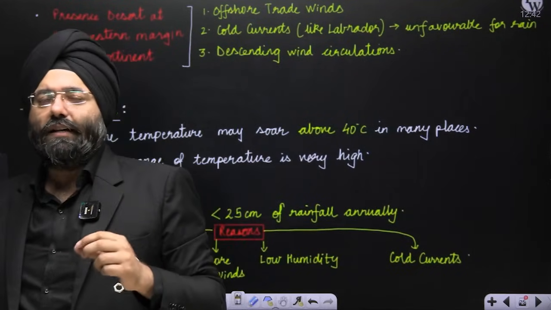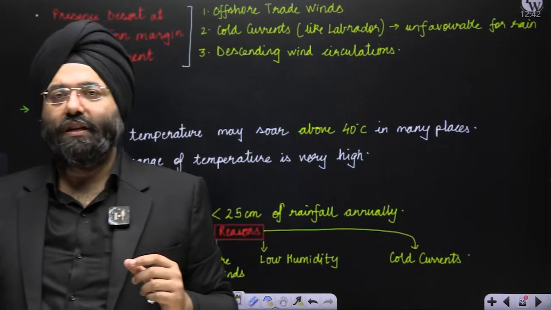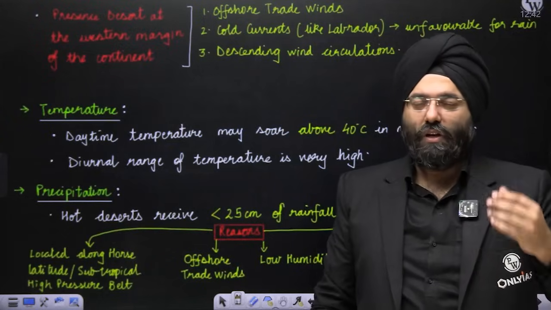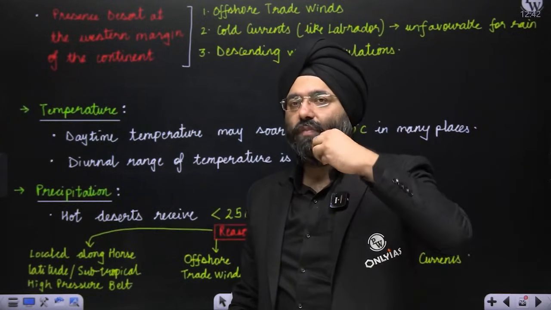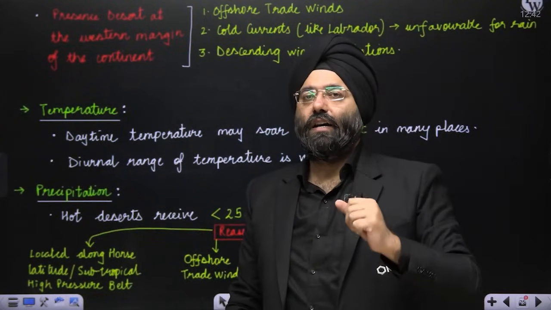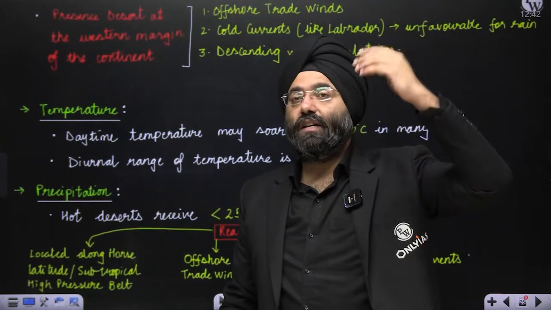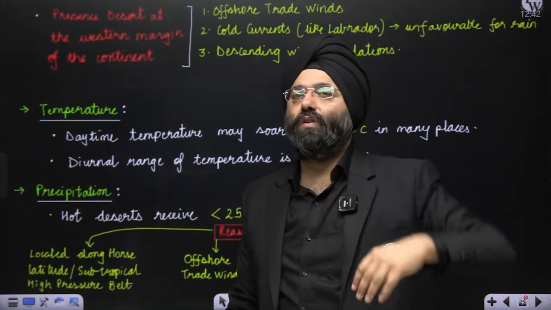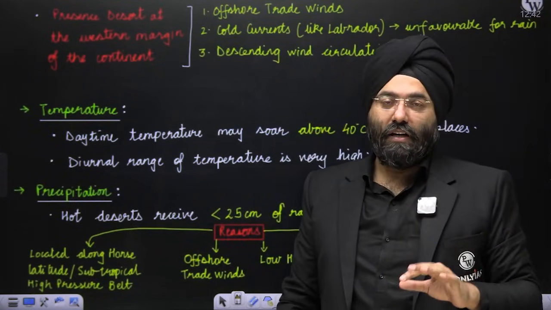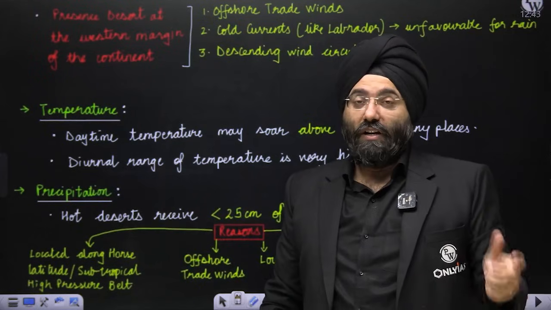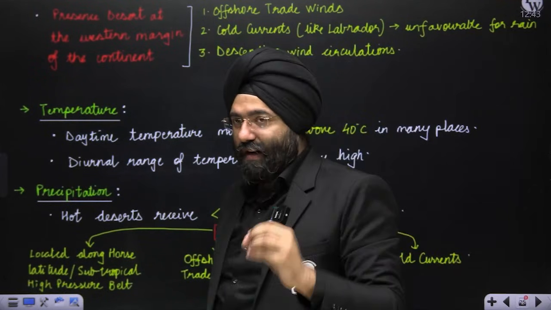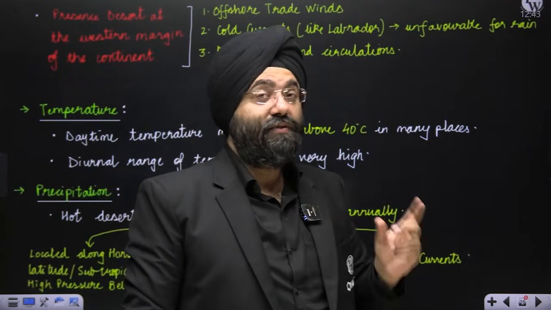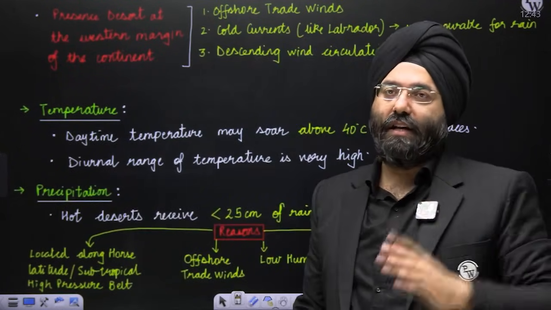Now during the night time, you know that because of the specific heat of the land, it cools down very quickly. Cooling down very quickly basically leads to the terrestrial radiation, that is the long wave, being thrown out or radiated. The clouds are not present there, so there is no barrier restricting the going out of the long wave terrestrial radiation. What will result is that it will quickly lose the heat also. So the night temperature might fall down tremendously. It might fall down to, let us say, 5 degrees Celsius, 4 degrees Celsius, or even more. And that is why the range is relatively high between the day and the night time.